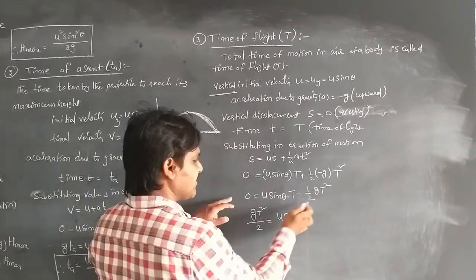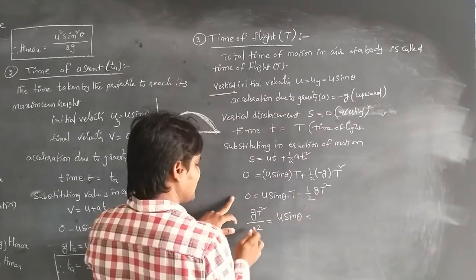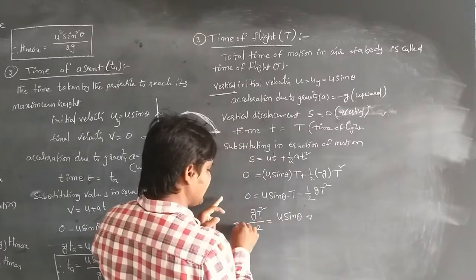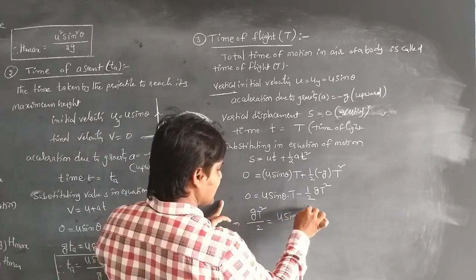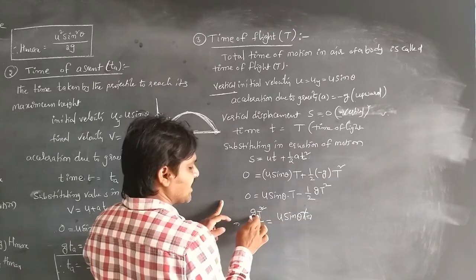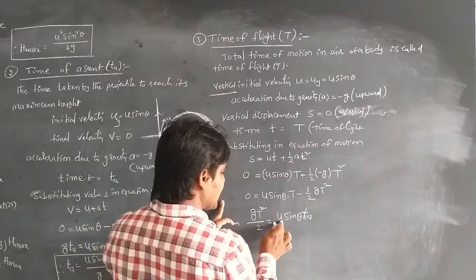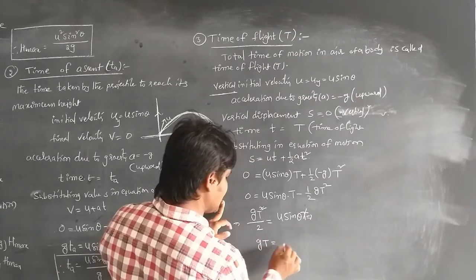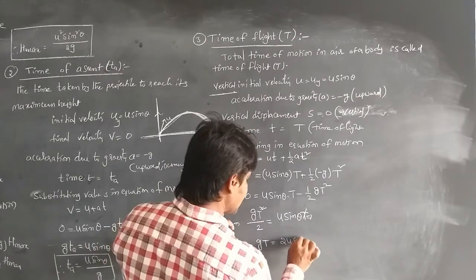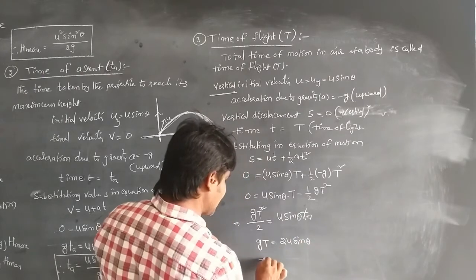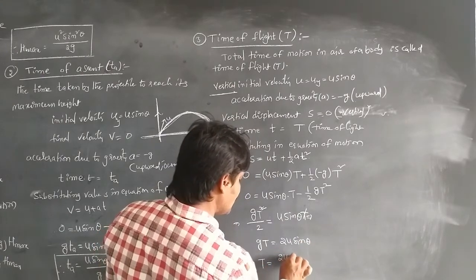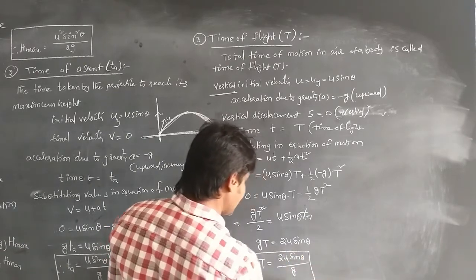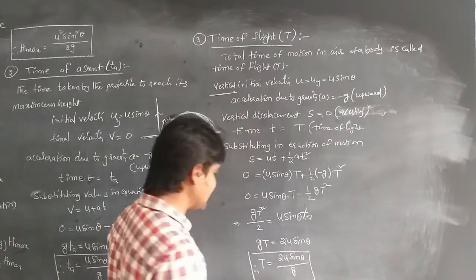Gt square by 2, whenever the minus gt square is taken to this side, it will become plus gt square. Then from this equation, one of the t's gets cancelled. Then whenever the 2 is taken to this side, gt is equal to 2u sin theta. From this equation, time of flight t is equal to 2u sin theta by g. This is the equation for another parameter of a projectile, that is time of flight.